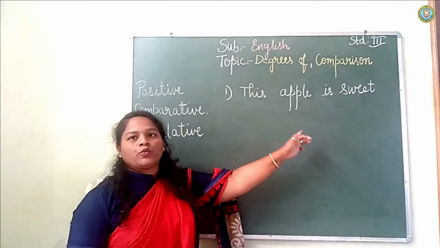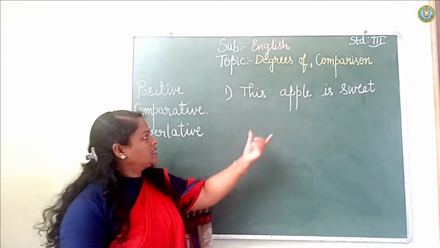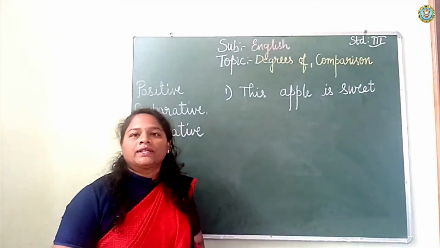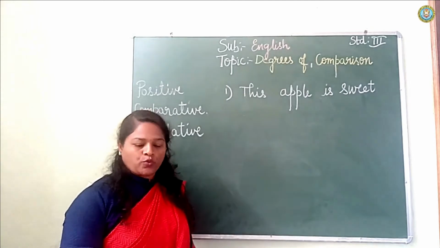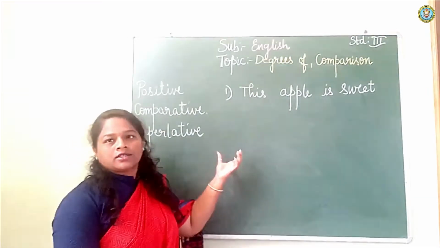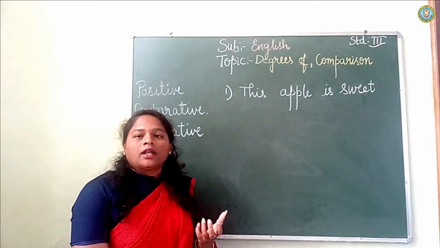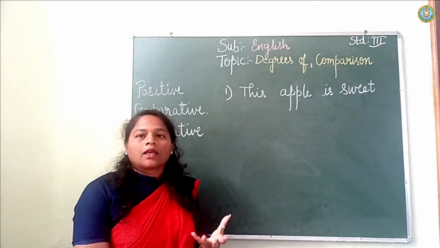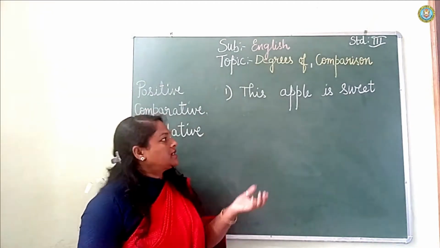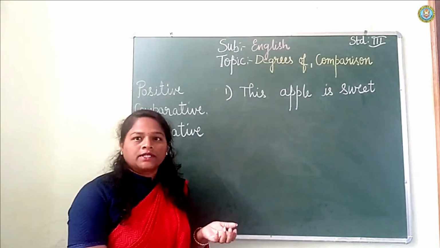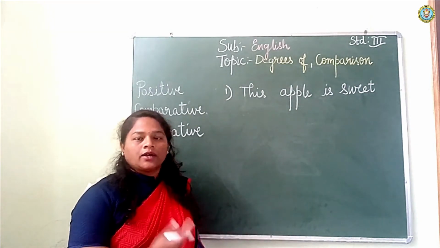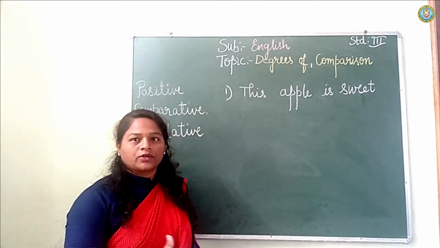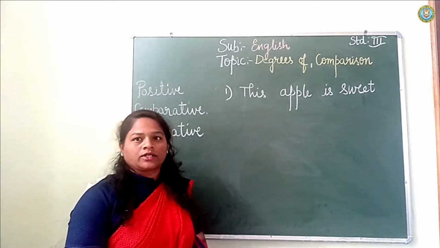This apple is sweet. It is not compared here. How is it? It is sweet, isn't it? Naveen is a short boy. Naveen is a noun, it tells the name of a person. How is Naveen? He is short.